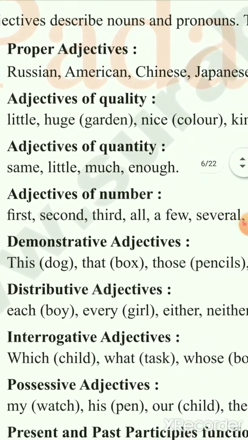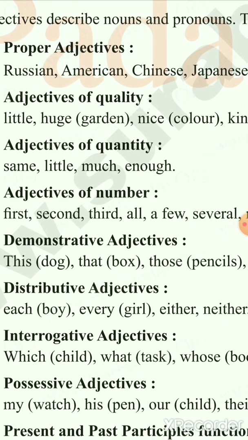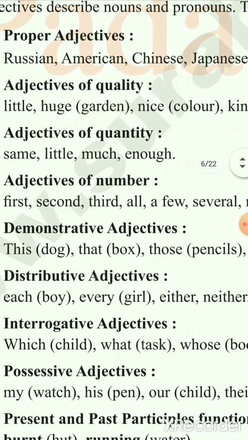The next one is adjectives of quantity. Quantity is the measurement. So any kind of measurement: much, little, small, same, enough. Everything is what?